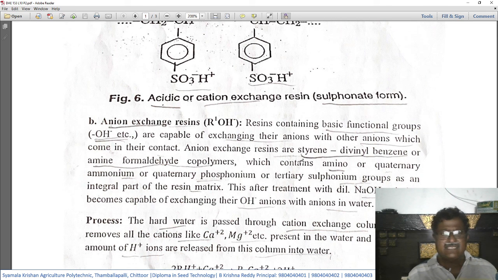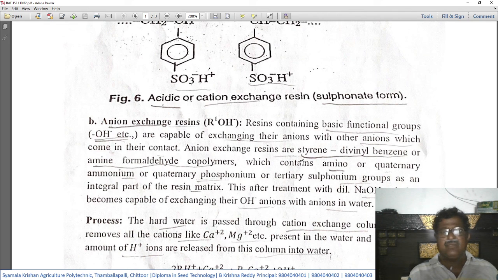So these resins, which have functional groups containing hydroxyl ions, are capable of exchanging this anion with the anions that come in contact with them, that is, the anions present in the hard water. Anion exchange resins are styrene divinyl benzene, or amino formaldehyde copolymers.